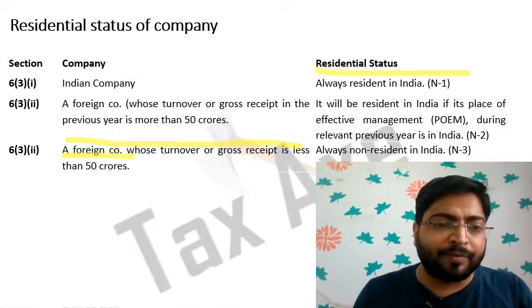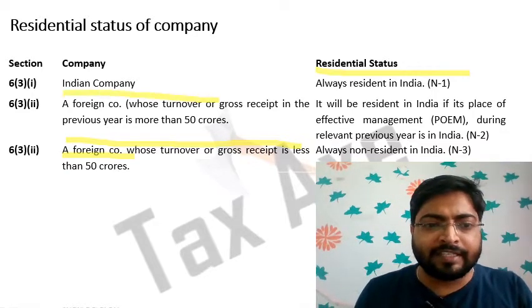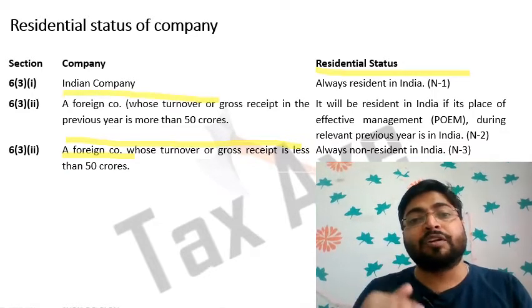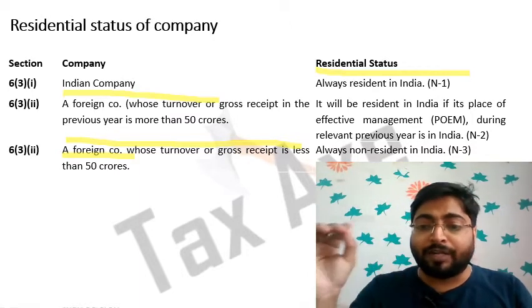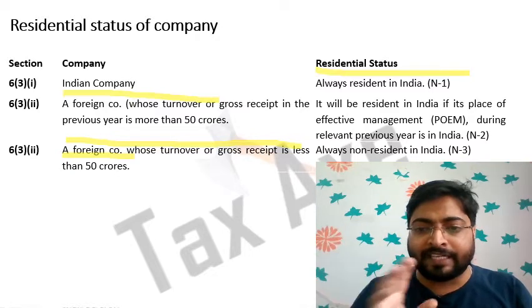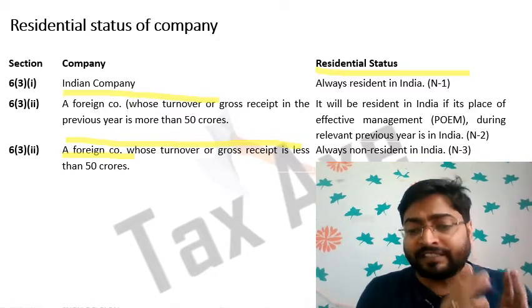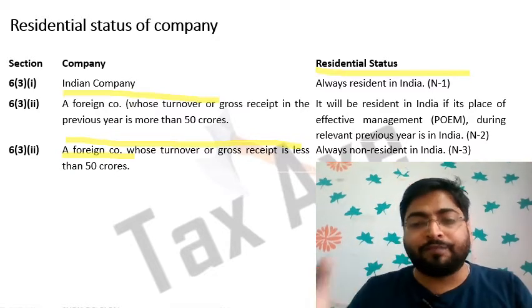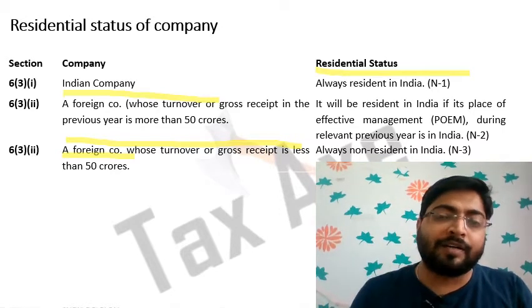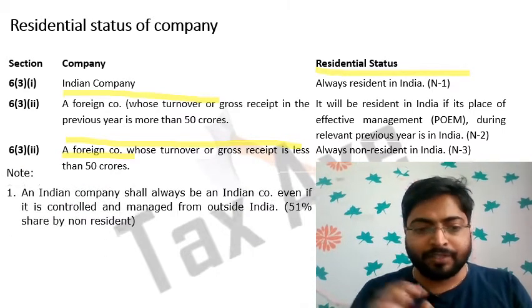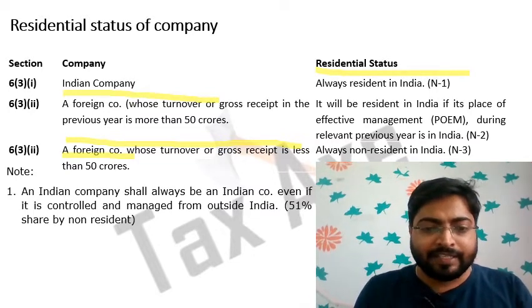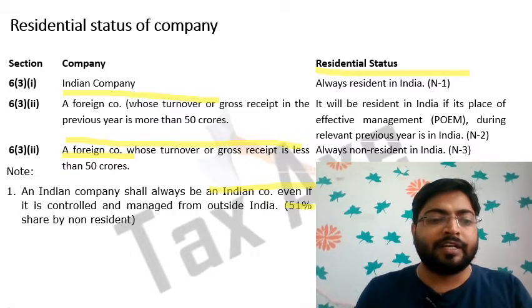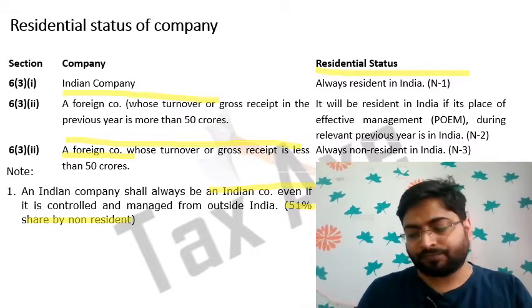But if a foreign company's turnover or gross receipt in the previous year is more than 50 crore, then we need to check POEM. If POEM is in India, then that company is a resident company. If POEM is out of India, then that foreign company is a non-resident company. So an Indian company shall always be an Indian company, even if its control and management is from outside India, even with 51% shareholding by the non-resident.